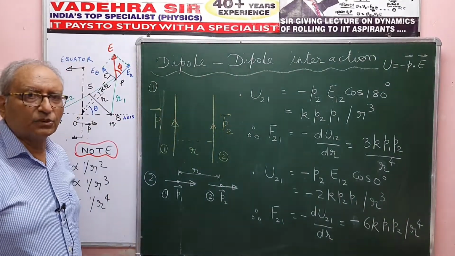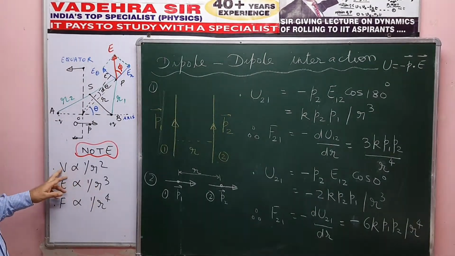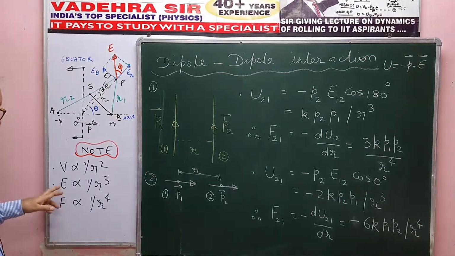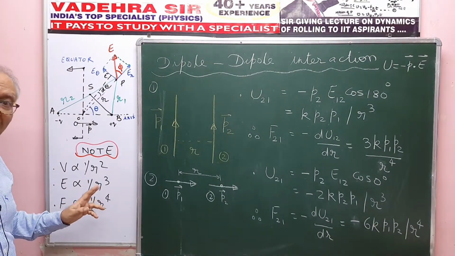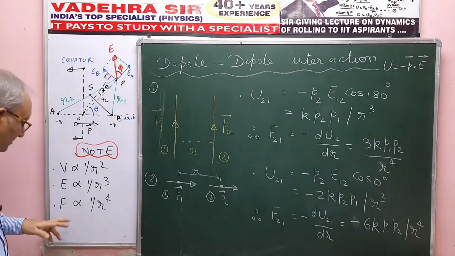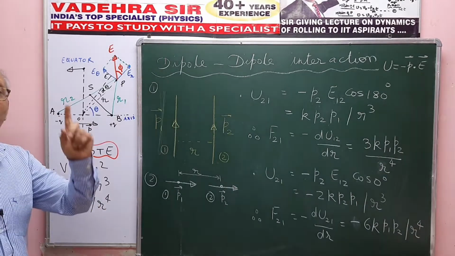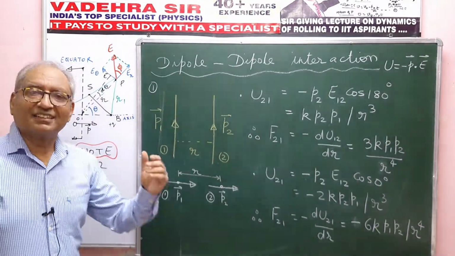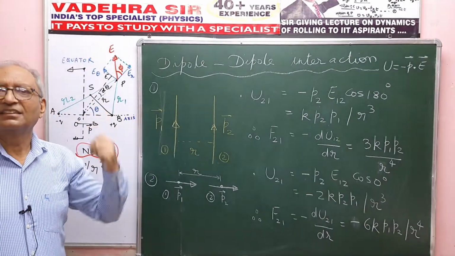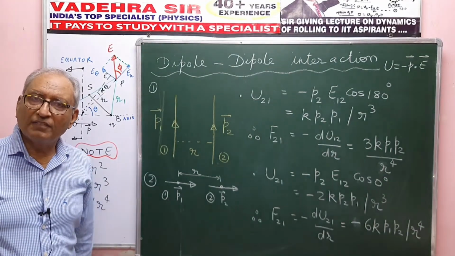Now let's come to the conclusion. You have noticed that in the case of a dipole, the potential is proportional to 1 by r square. Remember, kp cos theta by r square. Intensity is proportional to 1 by r cube: on the axis 2kp by r cube, on the equator kp by r cube, etc. And the interactive force between the dipoles is proportional to 1 upon r4. Now this knowledge can also help you in tackling some of the questions that you face in competitive examinations. I hope you have enjoyed the video.